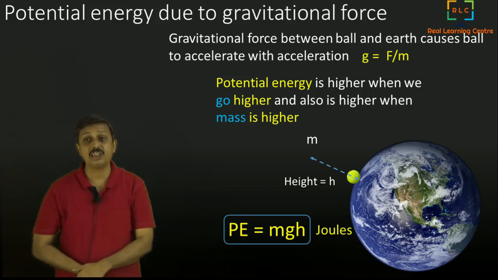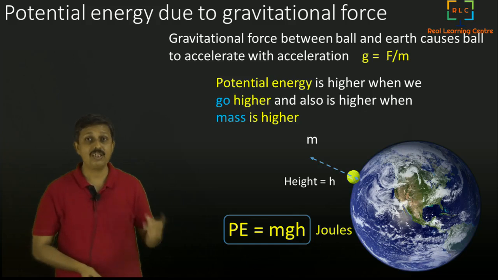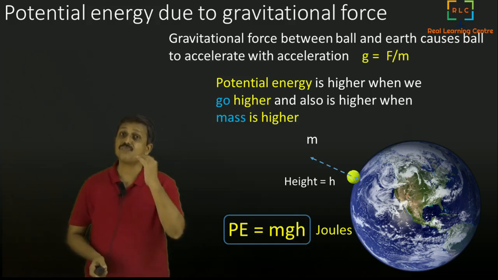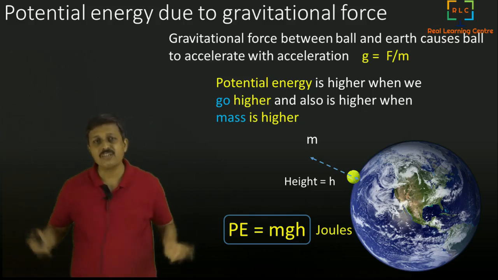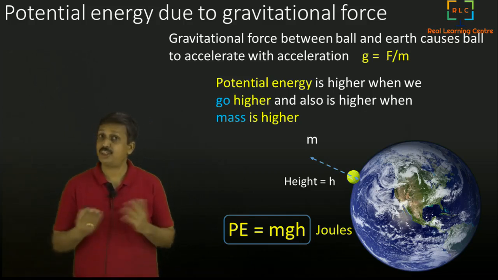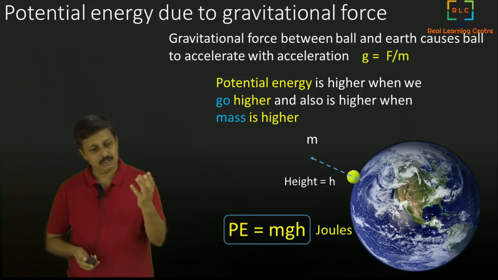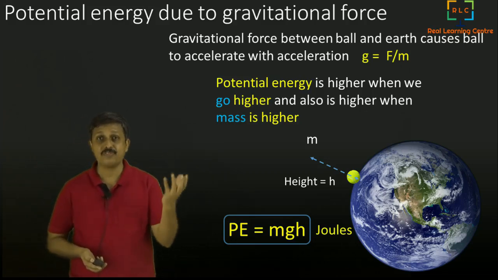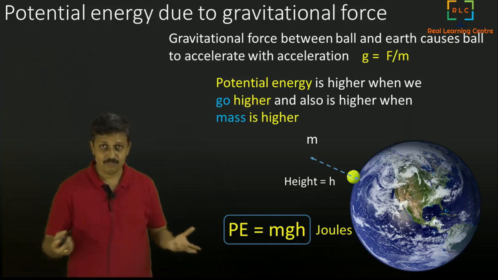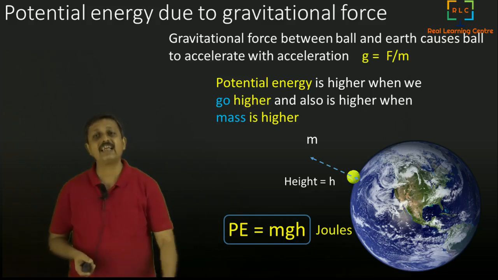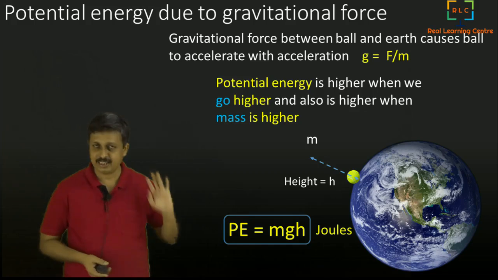This is the potential energy due to gravitational force. Whenever you talk about potential energy, you always have to talk about which force it is due to. If there is no force field, there is no potential energy. Remember this. If you keep a ball in space where there is no force field anywhere, then it doesn't possess any potential energy. Leave it here, it stays there.